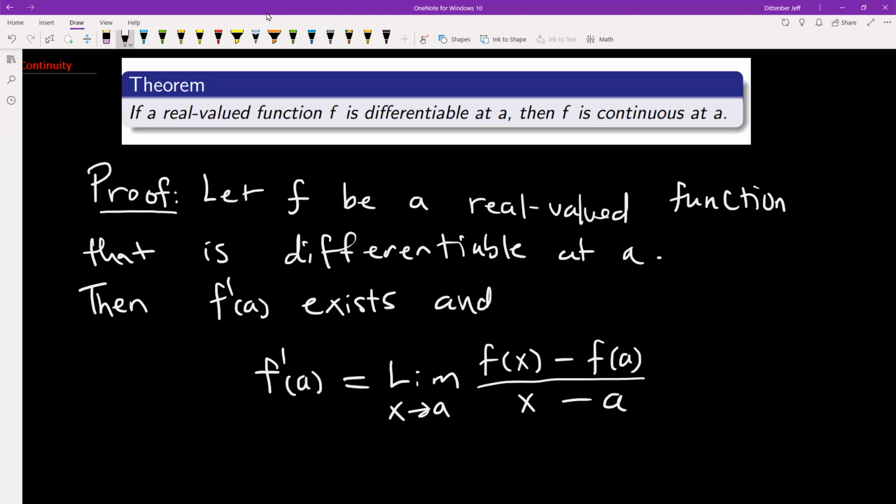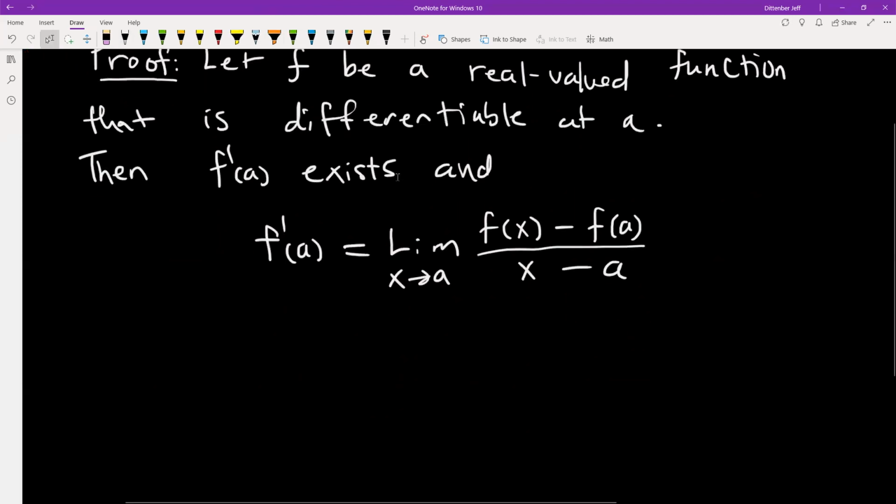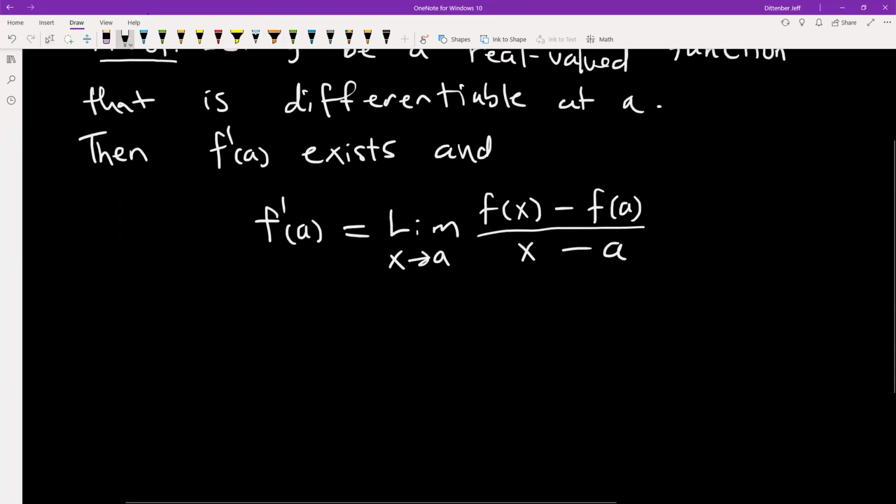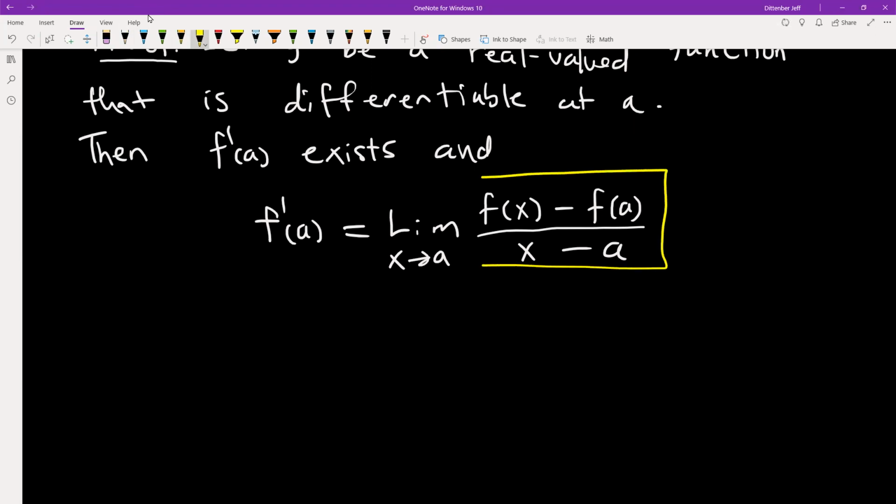So our idea is we're going to use this expression and try to come up with this definition of continuity. So what I want to do is take a look at this quotient.